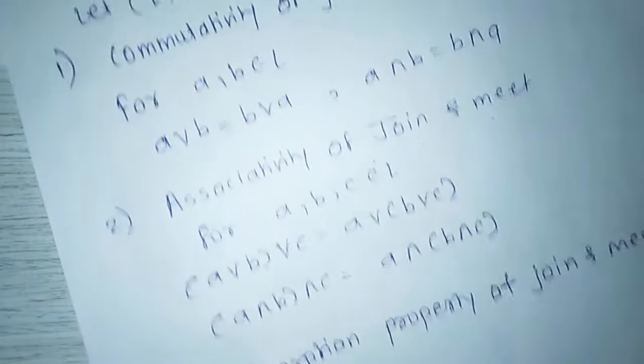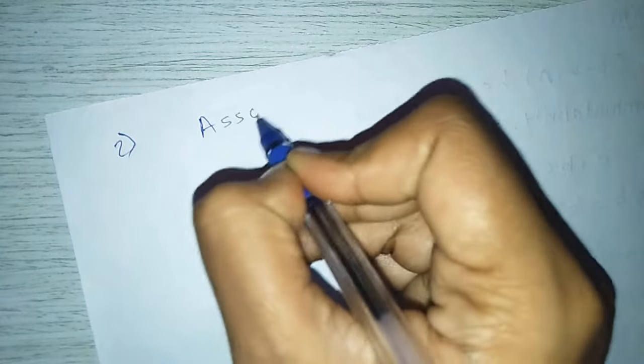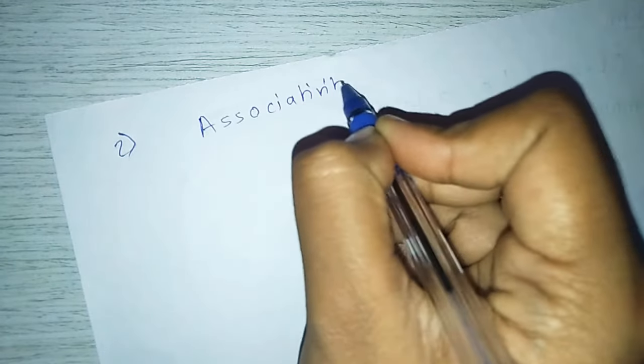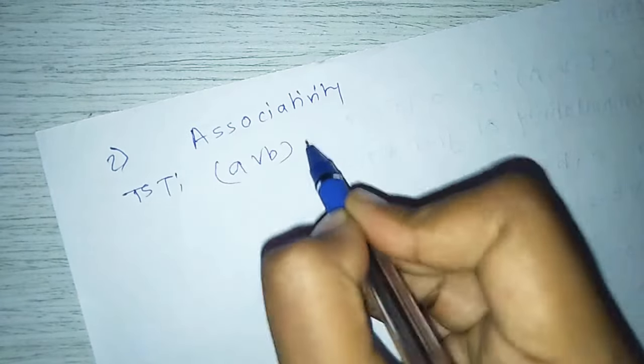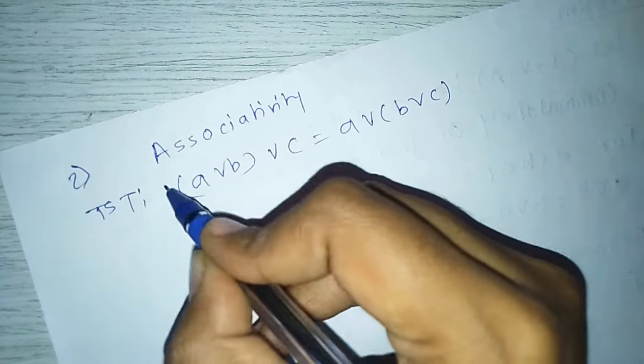Next, associativity of join and meet. First, to show that (A join B) join C equals A join (B join C).